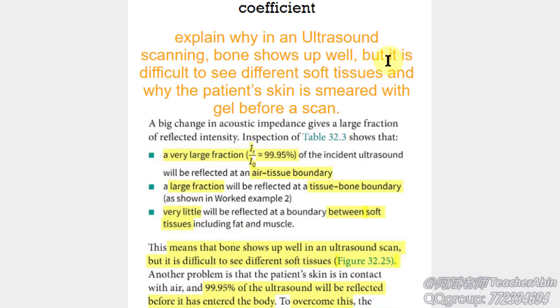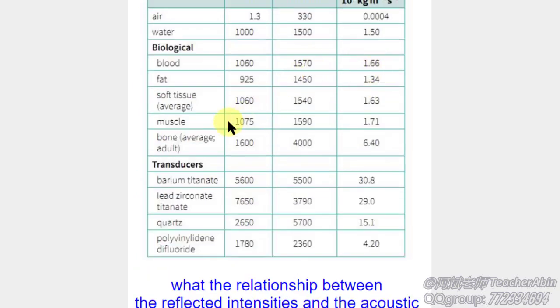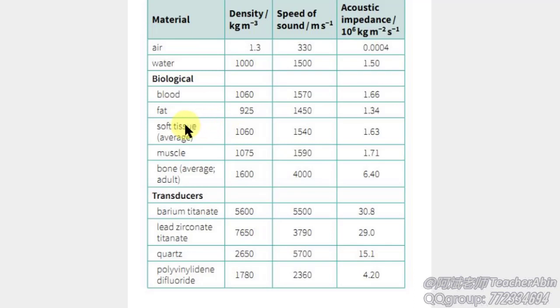But why is it difficult to see different soft tissues? The same mechanism. So let's look up the acoustic impedance value of soft tissues, and we've already known the average value is 1.63. And now let's look at a specific soft tissue, say fat. The value of it is 1.34. And here is another specific soft tissue, muscle.